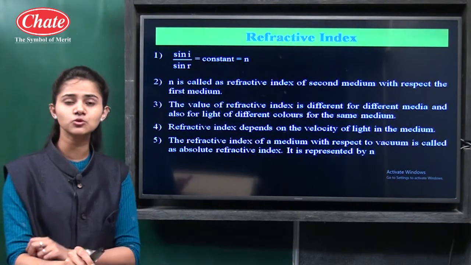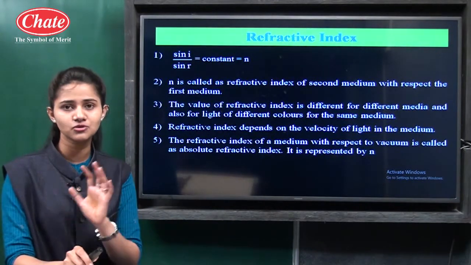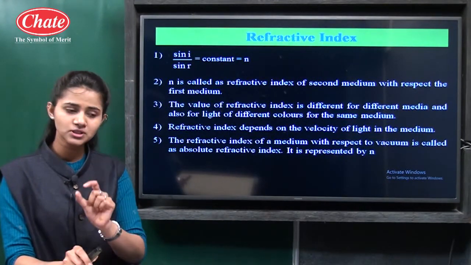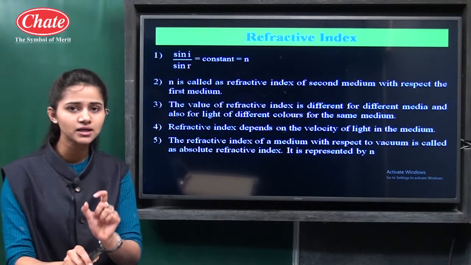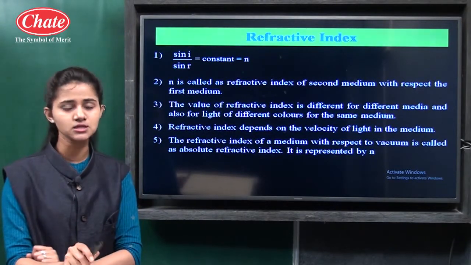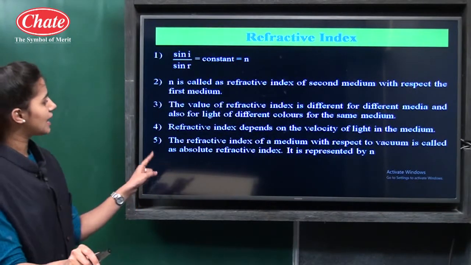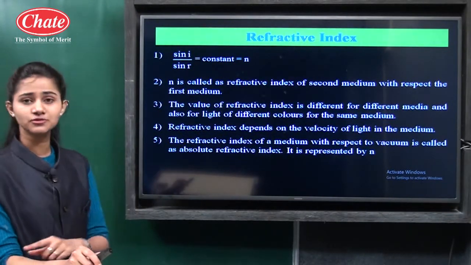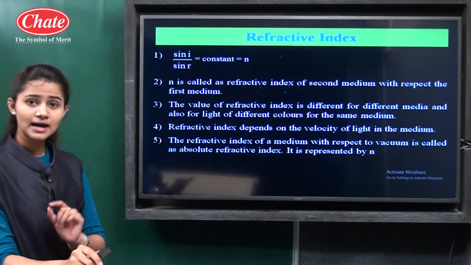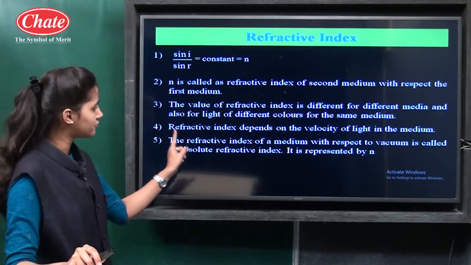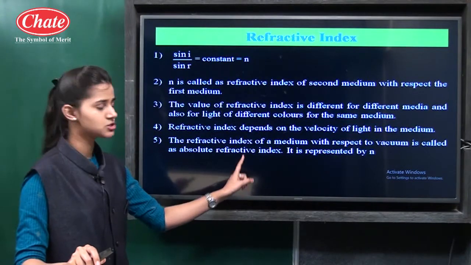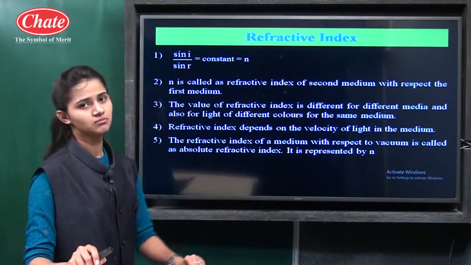There are different colors of light, and for each color the value of the refractive index is different. You should remember that the refractive index always depends on the velocity of light in the medium.